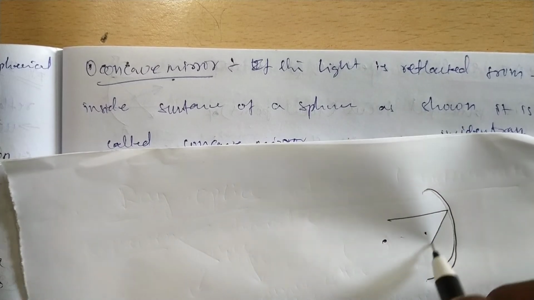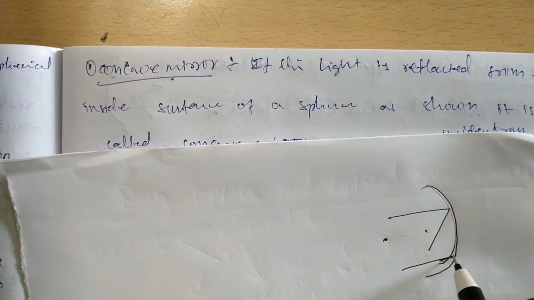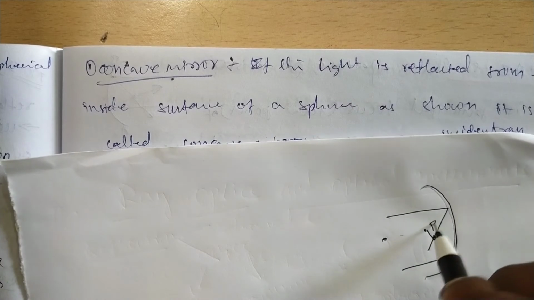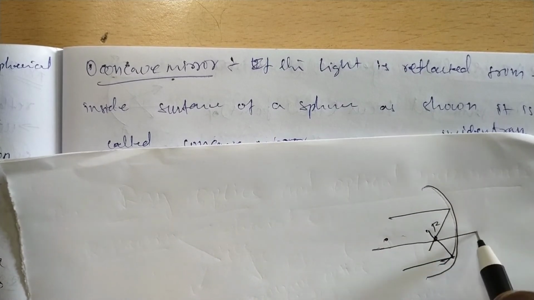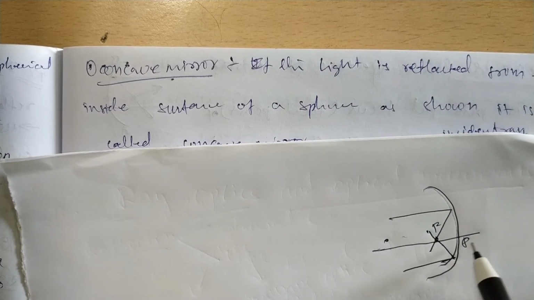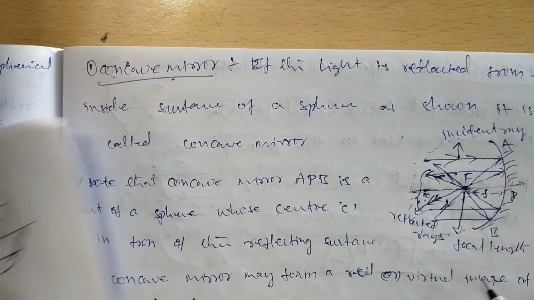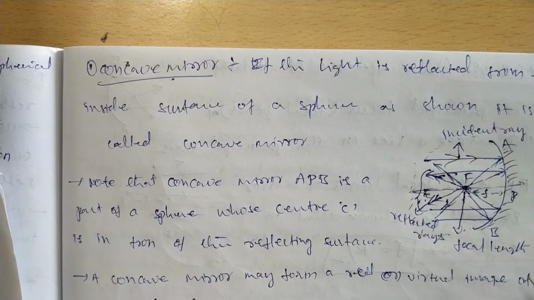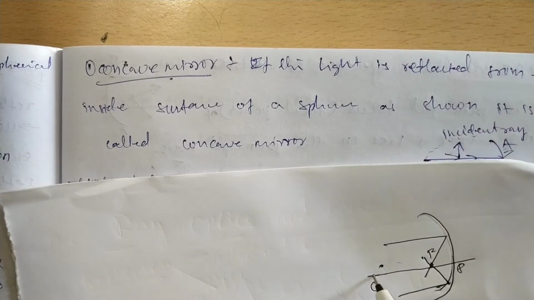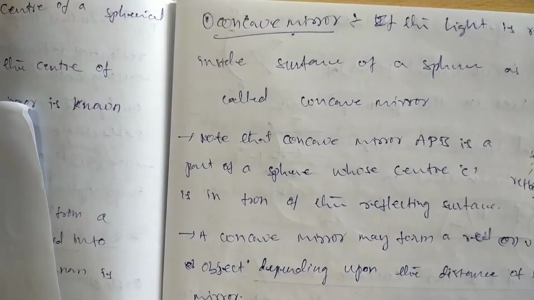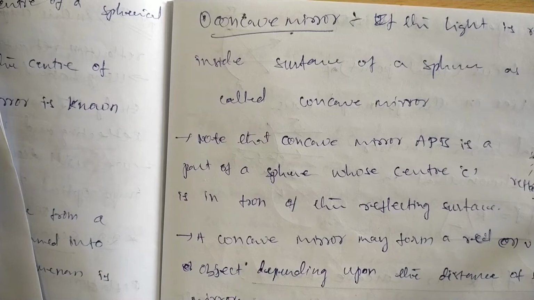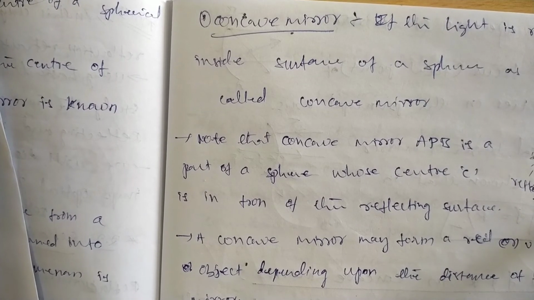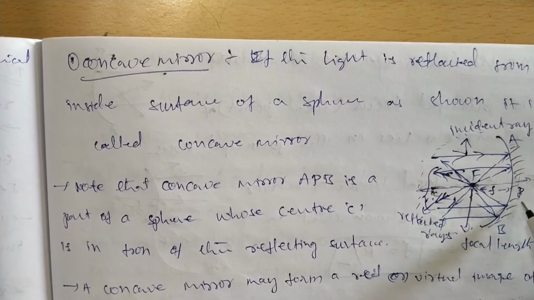When light is reflected to a point, that is the focus point F. P is the pole of the mirror. C is the center of curvature. Here the center of curvature, the focus point, and the pole of the mirror are shown.